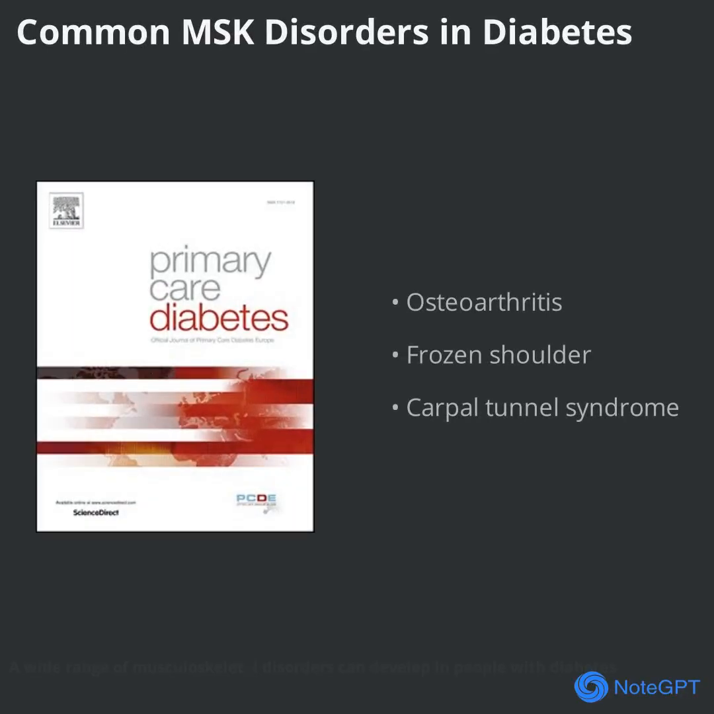A wide range of musculoskeletal disorders can develop in people with diabetes. Some of the most common include osteoarthritis, adhesive capsulitis of the shoulder, carpal tunnel syndrome, and Dupuytren's contracture. These conditions often present earlier and more severely in diabetic patients than in the general population. For instance, adhesive capsulitis, also known as frozen shoulder, can cause significant pain and limit movement, while carpal tunnel syndrome leads to numbness and weakness in the hands. Recognizing these patterns is key to timely intervention.